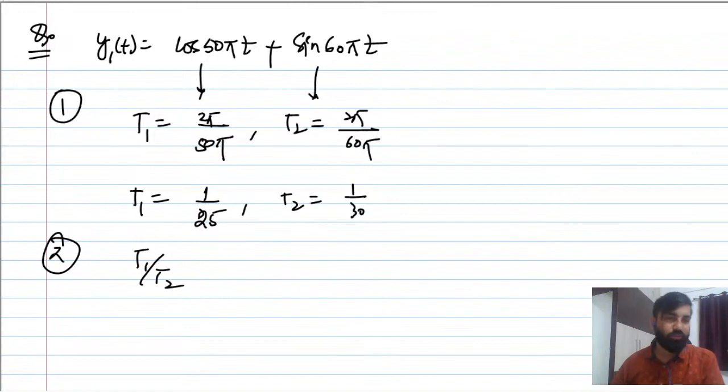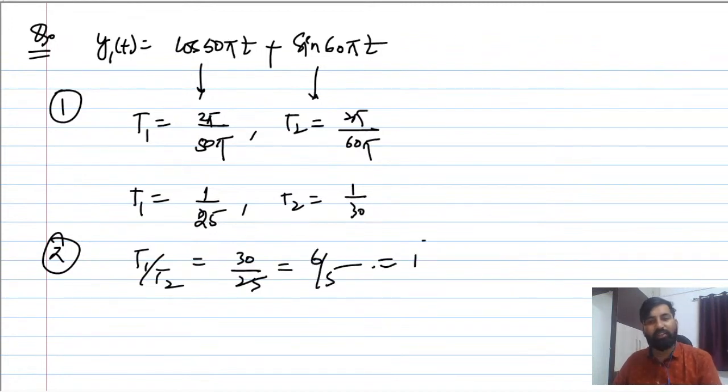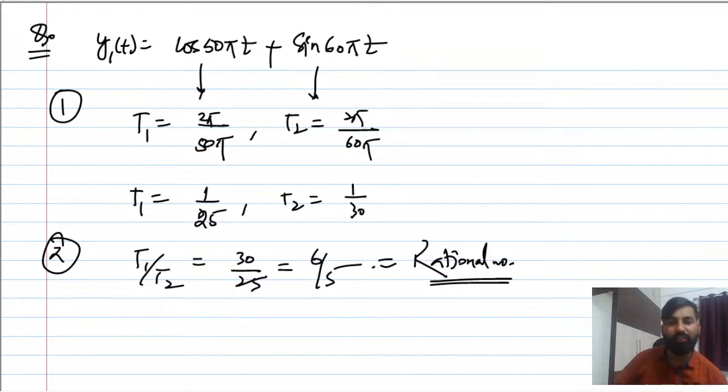The combination of 2 signals is given as x1(t). So the ratio is 30 by 25, which comes out to be 6 by 5. This is a rational number, because the ratio of integers is known as a rational number. The third step is to check whether it is a rational number.